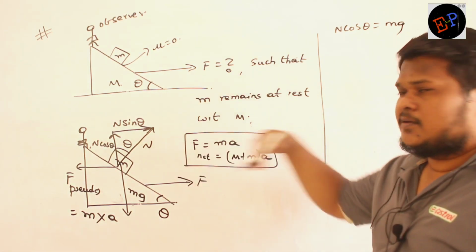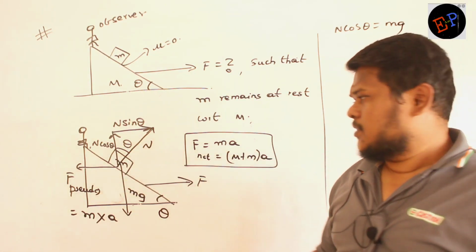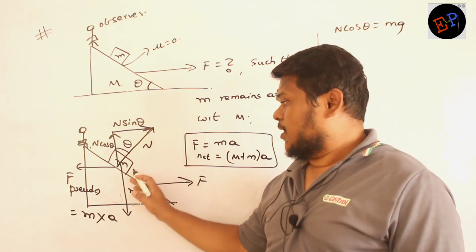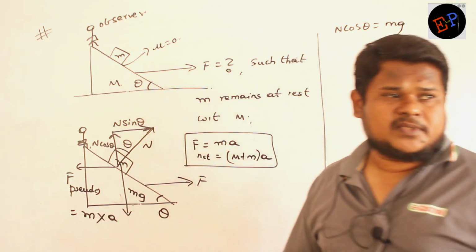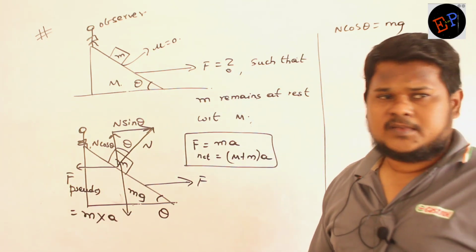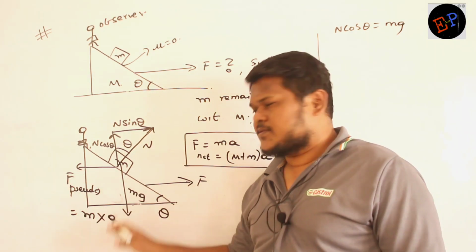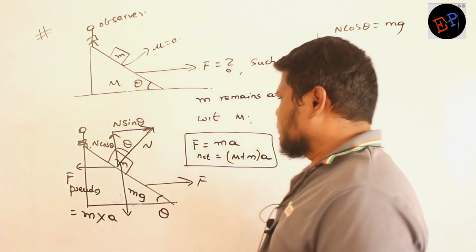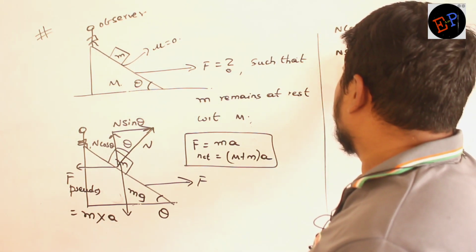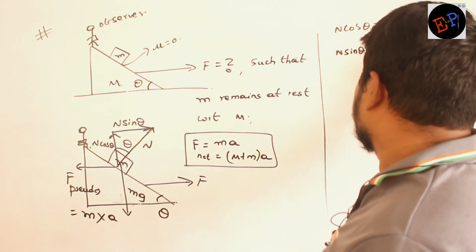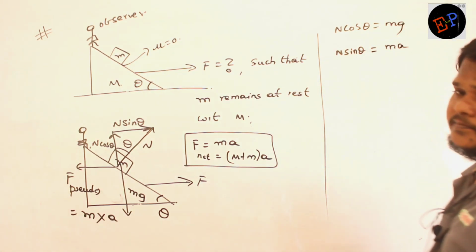Then in horizontal direction, N sin theta and ma, they are getting balanced with each other. N sin theta in this direction, mass into acceleration in opposite direction. So therefore I will write N sin theta is equal to mass into acceleration.